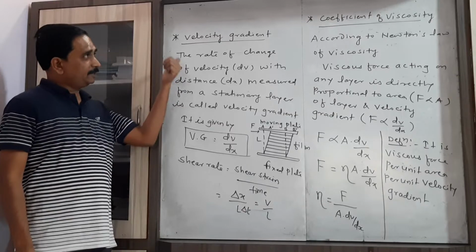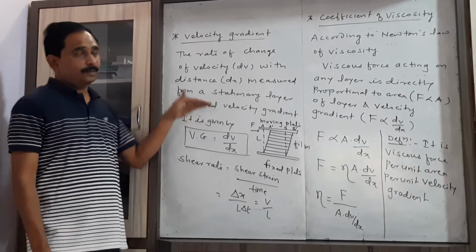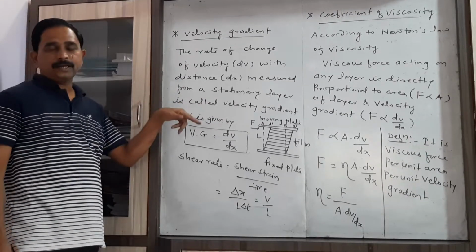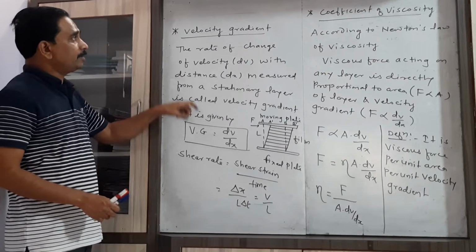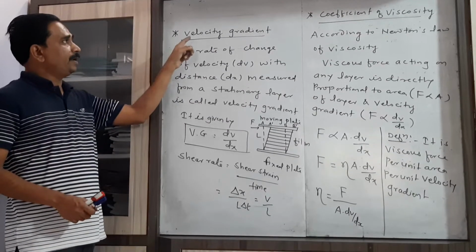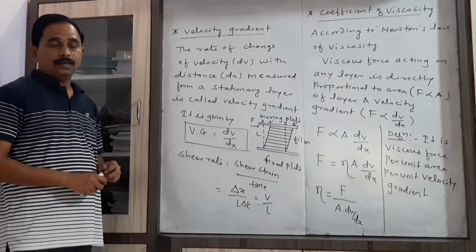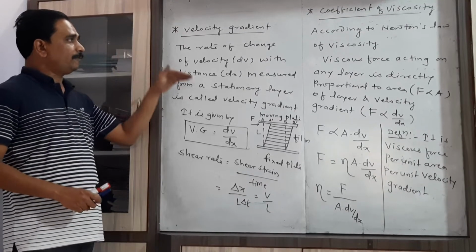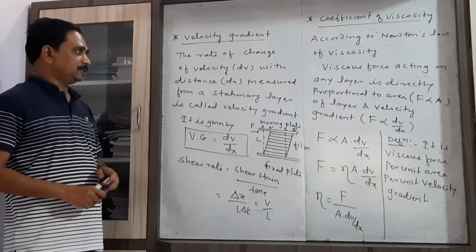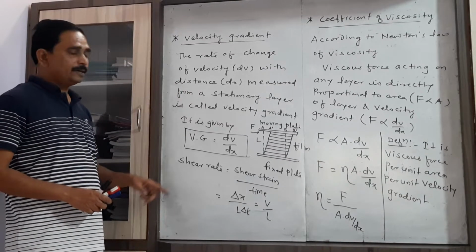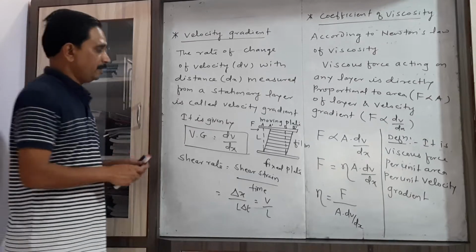Now let us consider two important concepts, that is the velocity gradient and the coefficient of viscosity. In order to define velocity gradient, it is the rate of change of velocity with distance measured from the stationary layer.